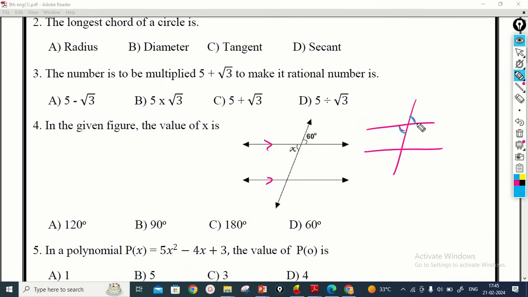these two angles are called vertically opposite angles. Here the vertically opposite angles are always equal. And also here these two vertically opposite angles are equal, and these two vertically opposite angles are equal, and also these two are equal. So therefore here angle 60 degree and x are both equal. That means the value of x is equal to 60 degree. So therefore option D is the correct answer. Then we move on to the next question.